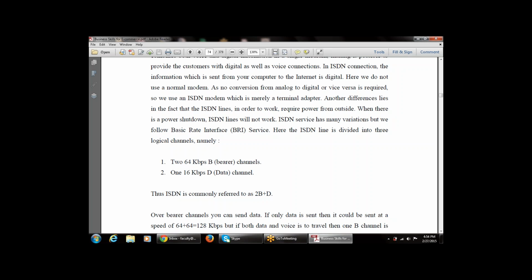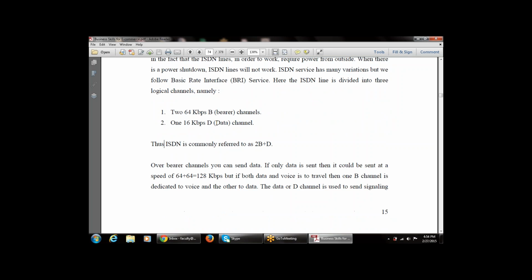These are the requirements for ISDN. Therefore, ISDN is commonly referred to as 2B plus D, that is two bearer channels and one D channel.